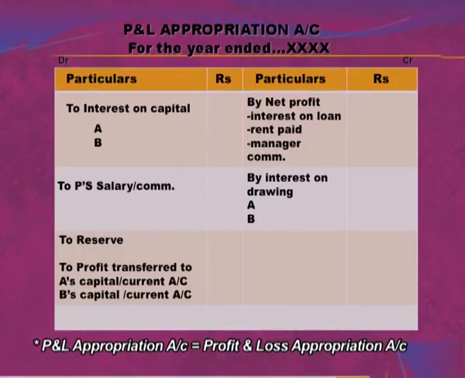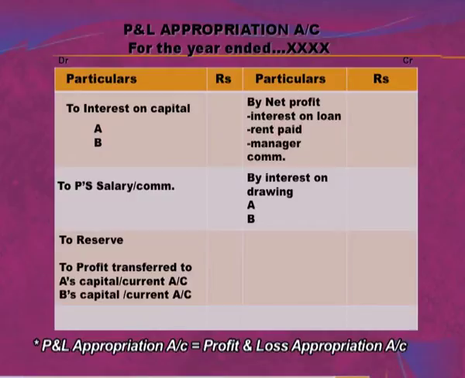The second form of distribution of net profit is partner salary or commission. If it is mentioned in the question that the firm provides salary or commission to the partners, then from the net profit we will distribute salary and commission to the certain partner. Thirdly, transfer to reserve. We can also distribute a certain percentage of net profit in the form of reserve. From the credit side, we deduct all the debit points, that is interest on capital, partner salary and reserve.